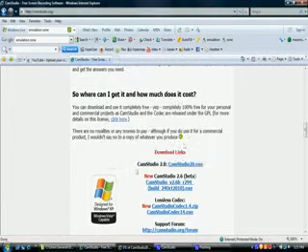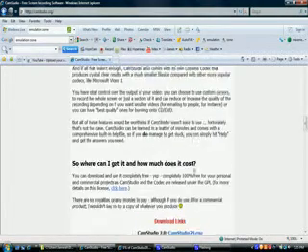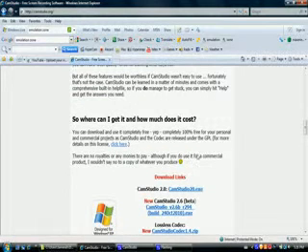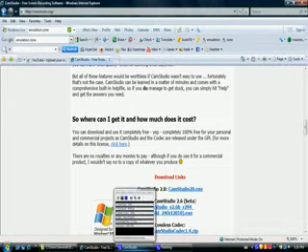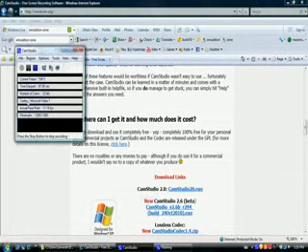After you install it, it will tell you where you want to put the CamStudio. You can put it on your desktop, or in your documents, somewhere in a folder in your documents. And then when you open the folder and you press